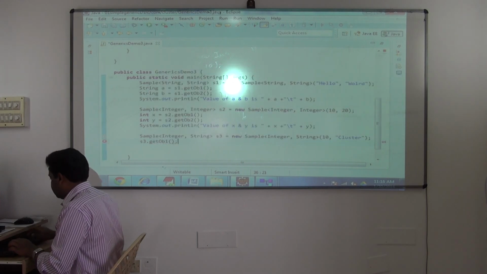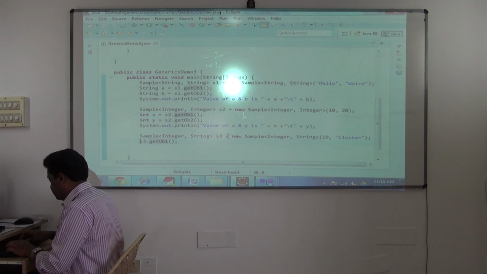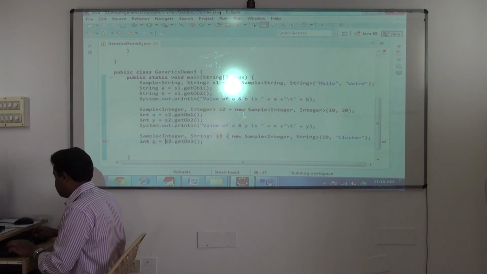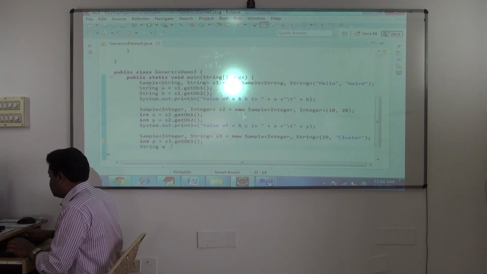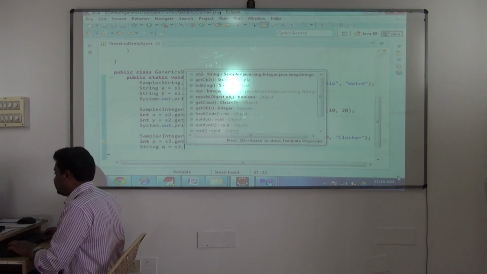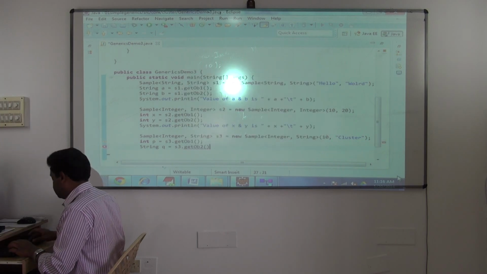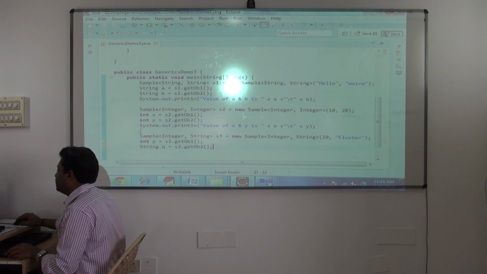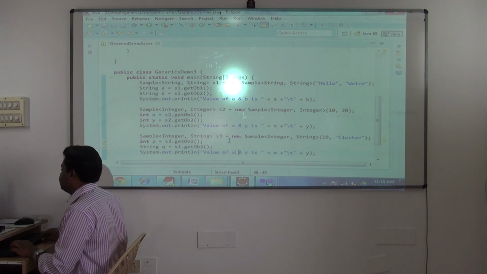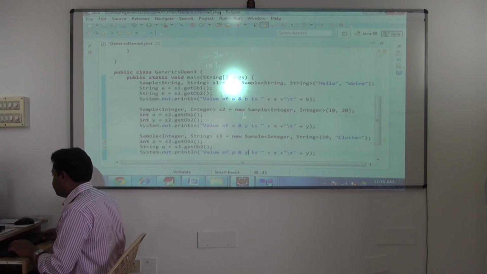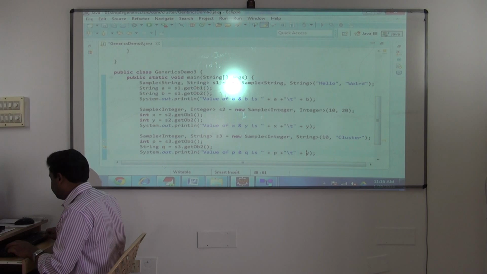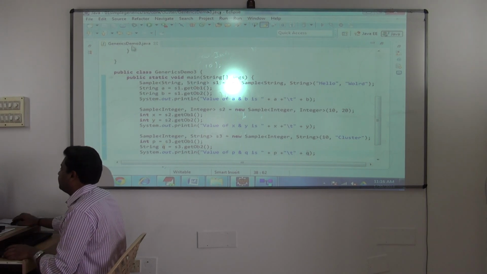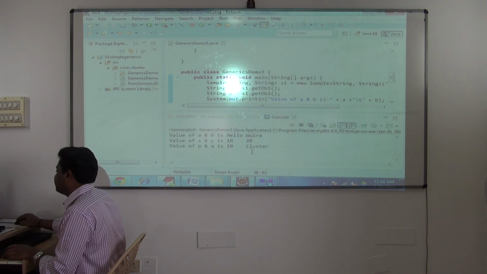What is the return type? Integer. Directly I can accept it. getOb2. Perfectly it will work. Done.